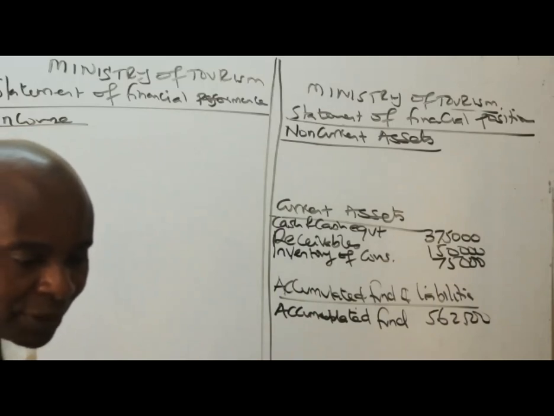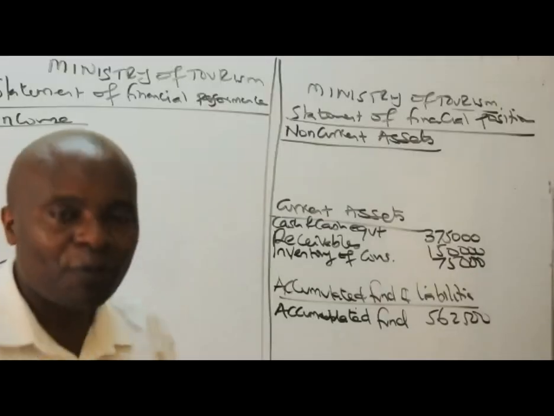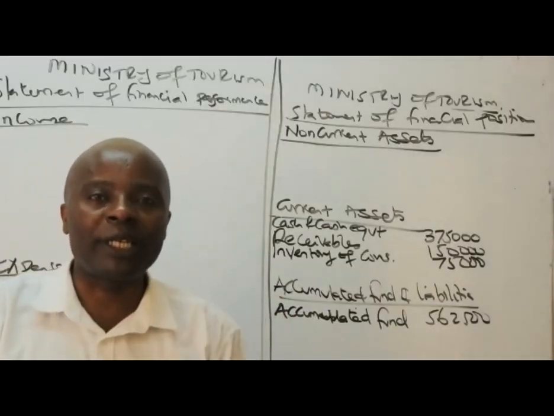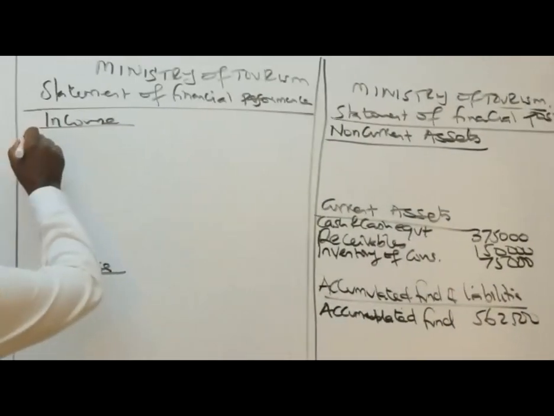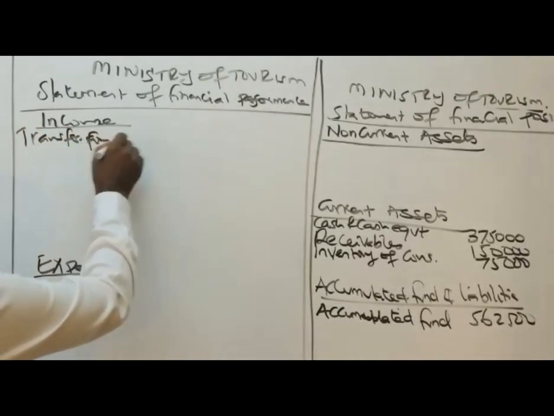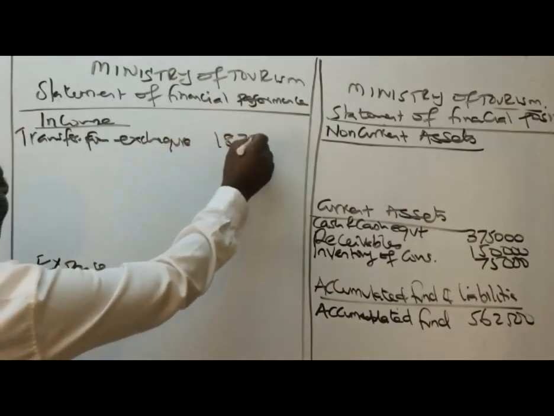The next item, ladies and gentlemen, is transfers from exchequer, over 1,875,000. We have received this money from the government. It's an income to us. So come to the income statement and mention there, under the incomes, transfer from exchequer, 1,875,000.